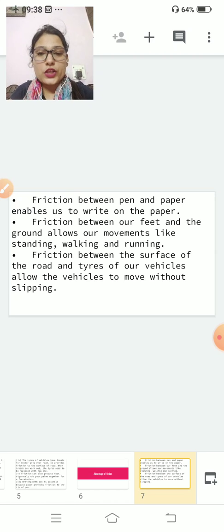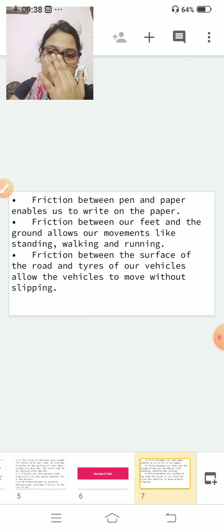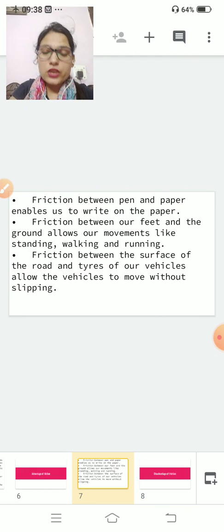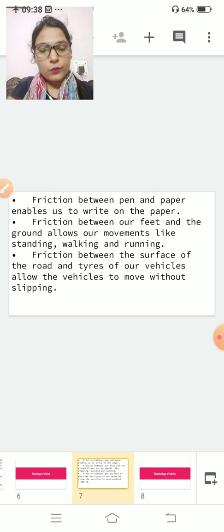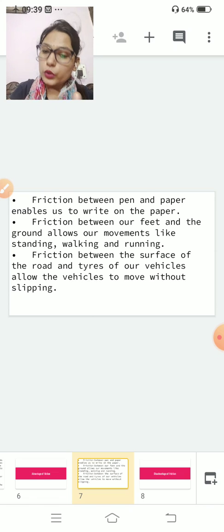Third, friction between the surface of the road and the tires of our vehicles allows the vehicle to move without slipping. Clear? So these are the advantages of friction. Because of friction, we are able to do these activities. I am reading once more. Listen carefully. Because of friction, we are able to write with the pen on the paper. Because of friction, we can easily walk. Clear? Because of friction, we can move our vehicles very smoothly, and there is less chance of slipping.